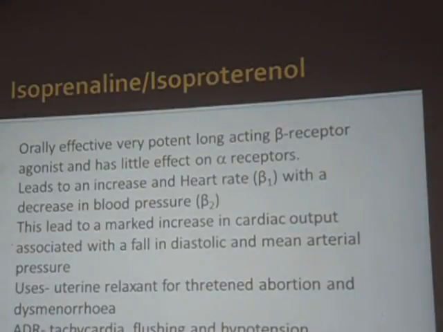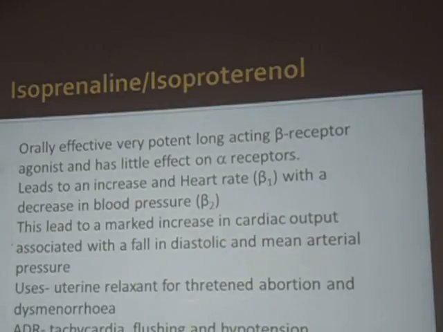So isoprenaline, also called isoproterenol. Okay, we know where this isoprenaline is acting: beta 1 to 3. Okay, so it acts on beta receptors. Just remember, it doesn't have alpha actions. Okay, it is a potent, long-acting beta receptor agonist, and has little effect on alpha receptors. So whenever we say that they are acting on alpha or beta receptors, it means that their prominent action is on those receptors. So it leads to a marked increase in cardiac output.